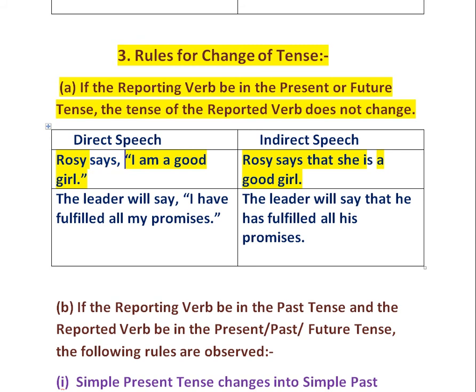Next example is the leader will say, "I have fulfilled all my promises." It changes into the leader will say that he has fulfilled all his promises. Here the reported verb has fulfilled has not changed because the reporting verb is in the future tense.